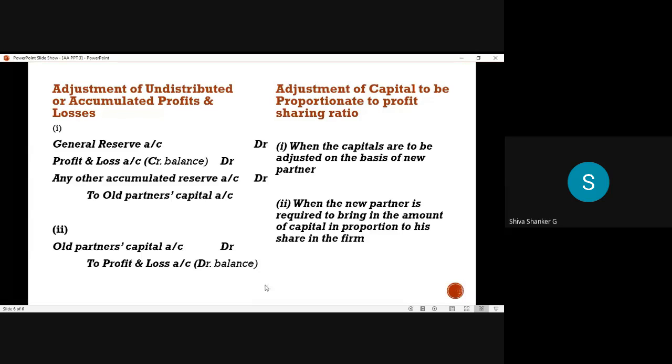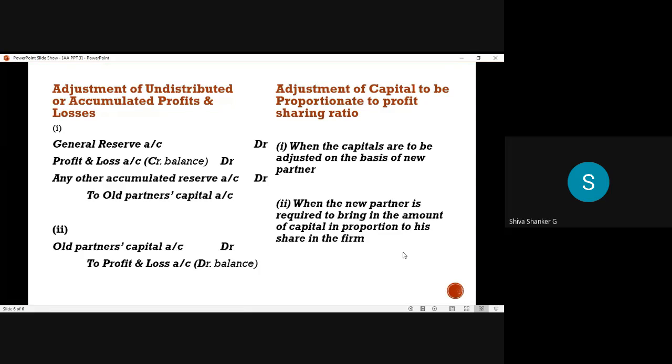The last adjustment. Today's session, the last topic in admission of a partner, the last adjustment: adjustment of capital. Adjustment of capital to be proportionate to profit sharing ratio.